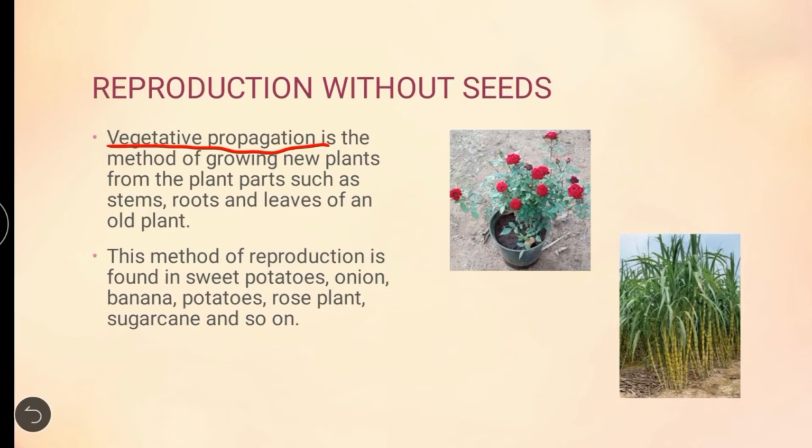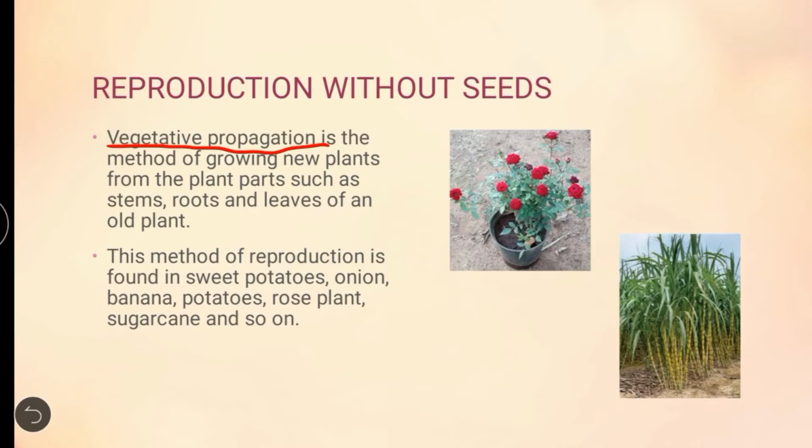What do you mean by vegetative propagation? It is a method of growing a new plant from plant parts such as stem, roots and leaves of an old plant. Vegetative propagation means growing a new plant from the old plant with the help of the stem, roots and leaves.